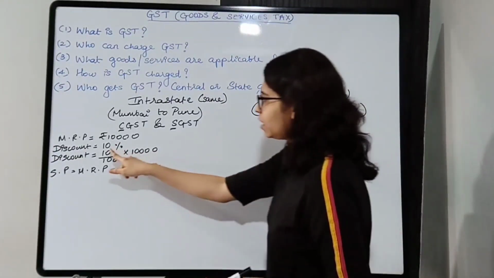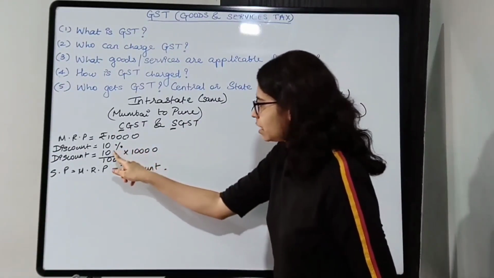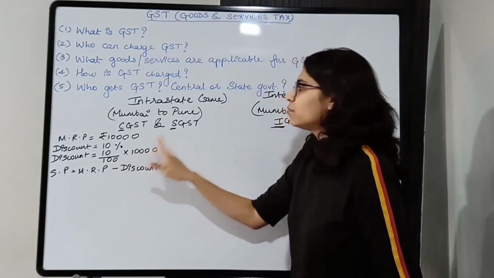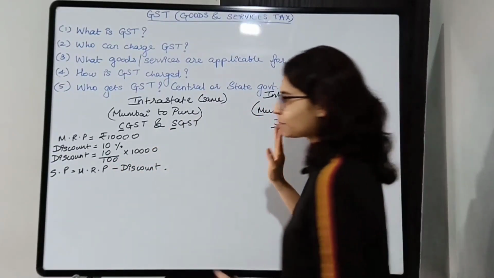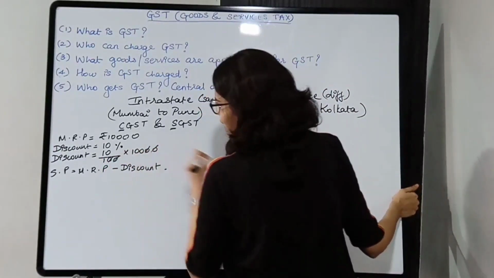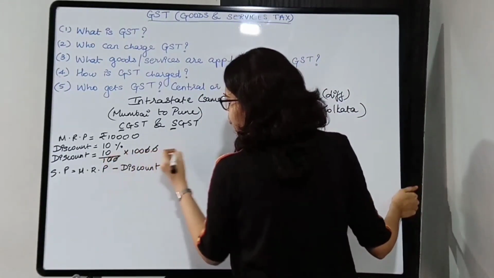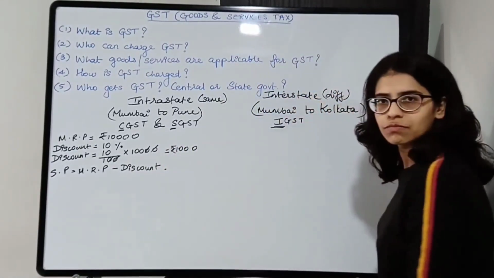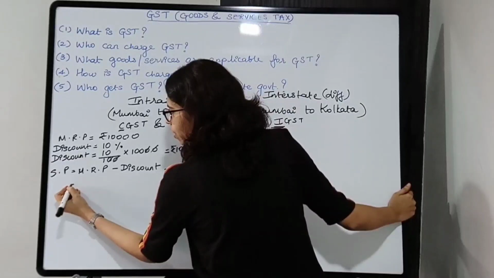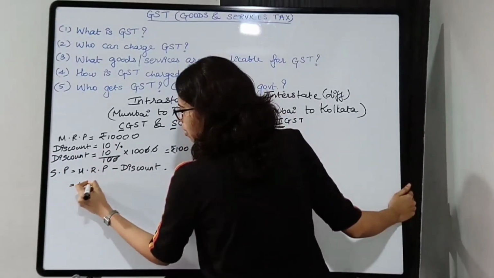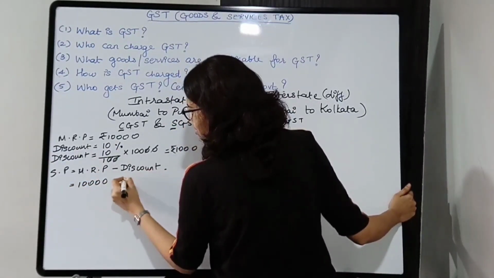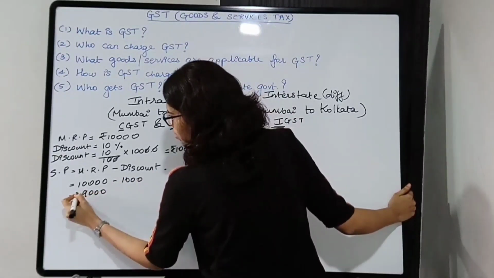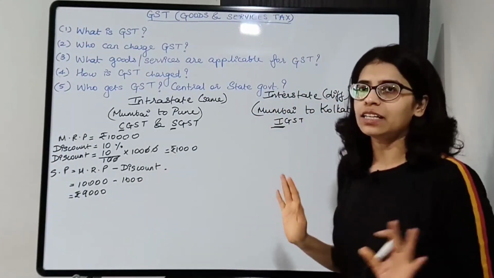Alright. So 10% of 10,000. So that is 10 upon 100. 10% is 10 upon 100. Of means into MRP. Okay. Now the zeros will get cancelled. So we are getting 10 into 100, that gives 1000. So 1000 rupees is the discount. Okay. So selling price will be 10,000 minus 1000. So that gives 9,000. Okay. Selling price will be 9,000.